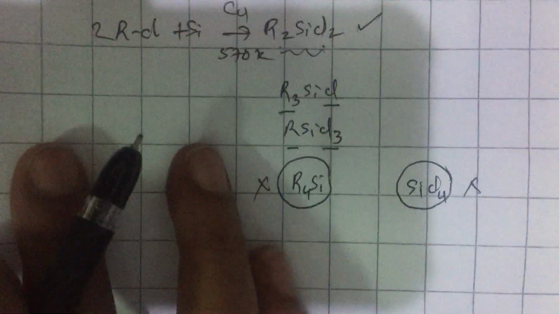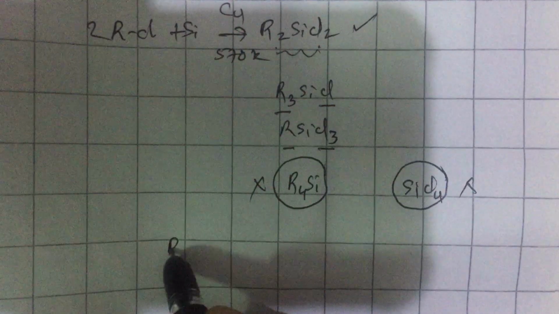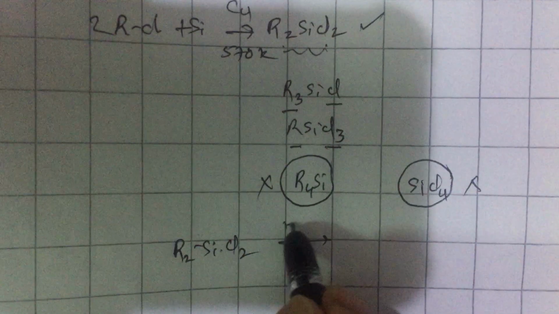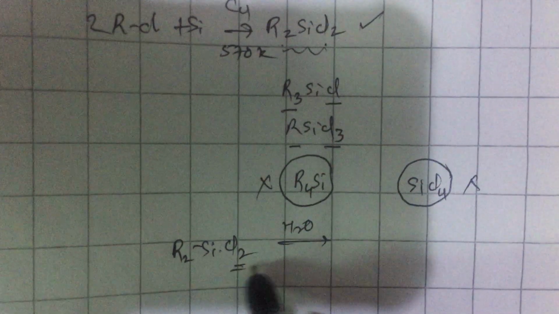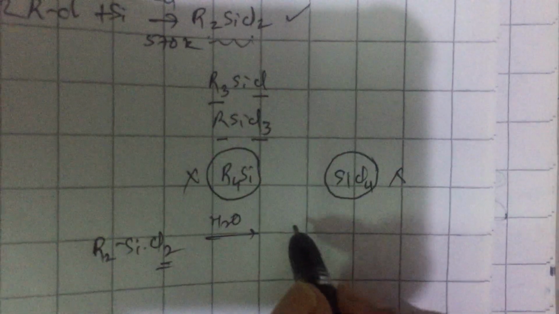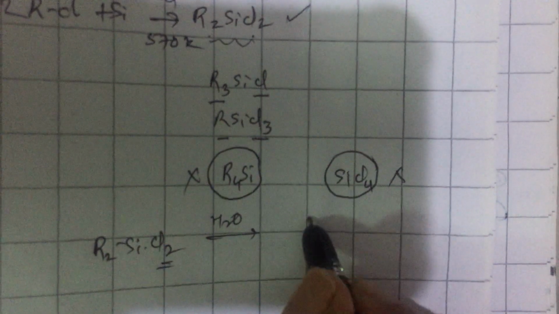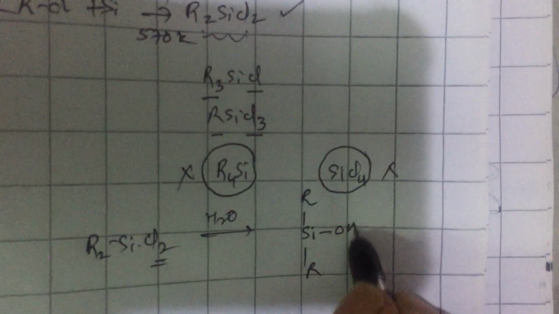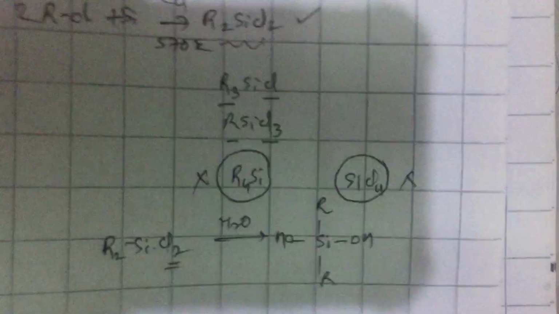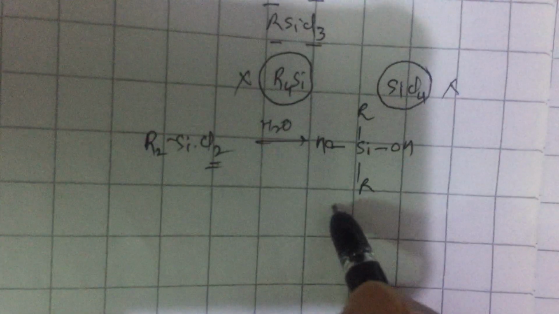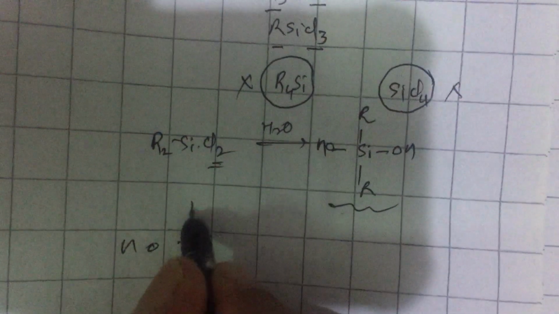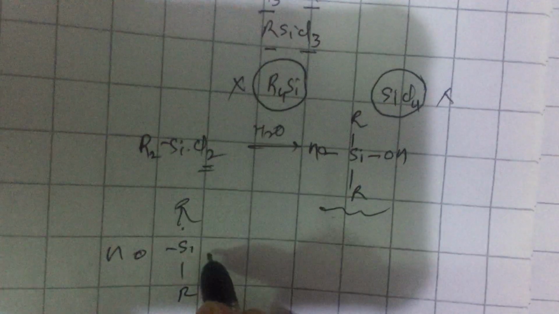What we do is actually we react this R2SiCl2 with water. When you react with water, Cl is replaced by OH. It is called hydrolysis. You will be getting a structure like this. R groups are not affected. Instead of Cl, you are getting OH. Now, these molecules, n number, a large number, can join together like this.